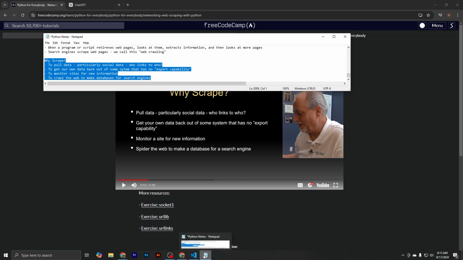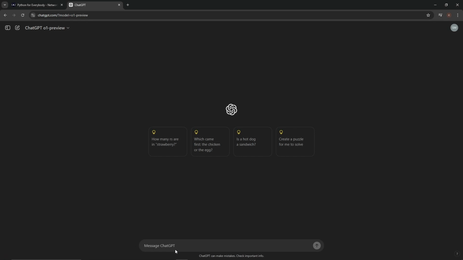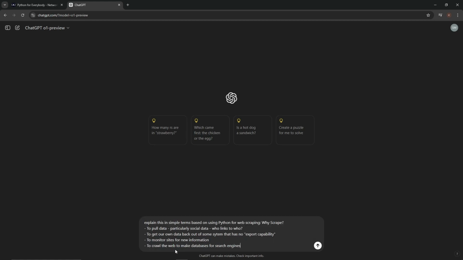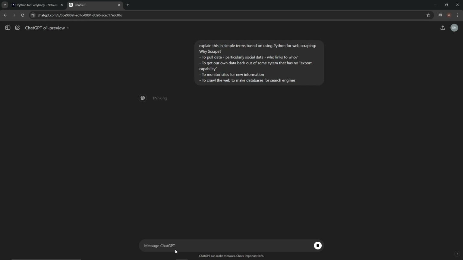Okay, so let's think of a prompt. Explain this in simple terms, based on using Python for web scraping. All right. Boom. There we go. Let's have the new o1 preview.